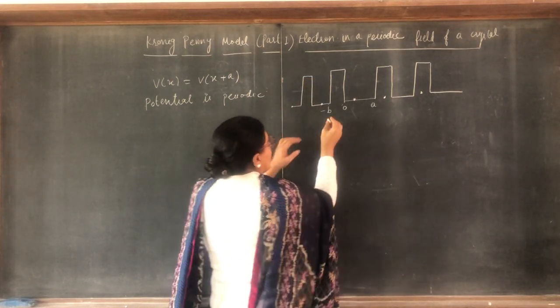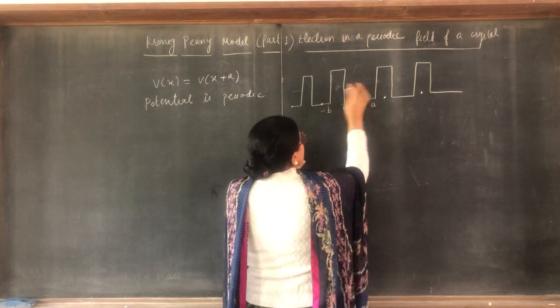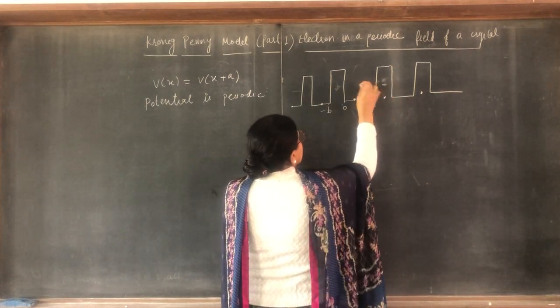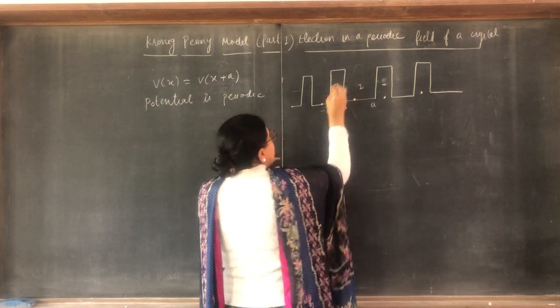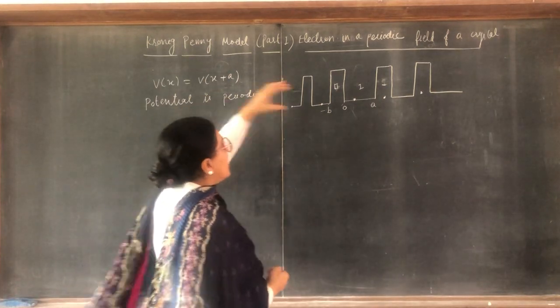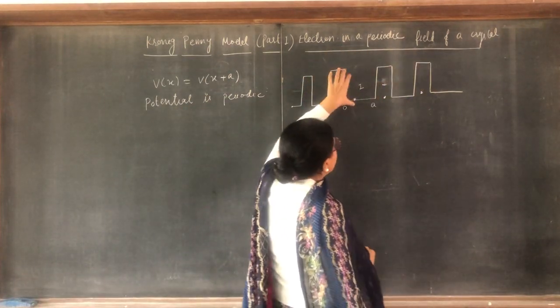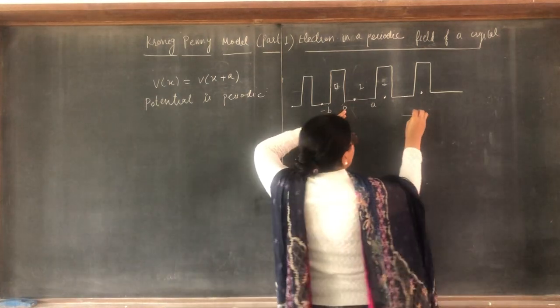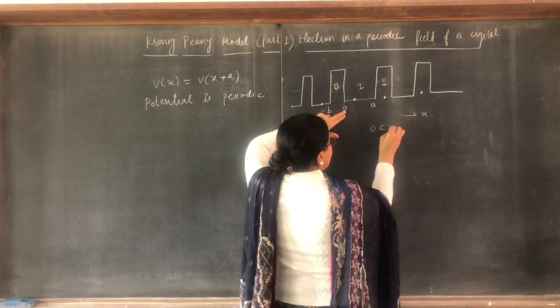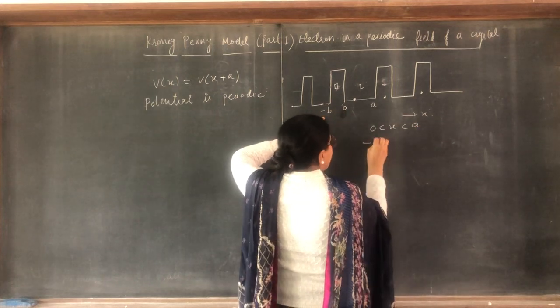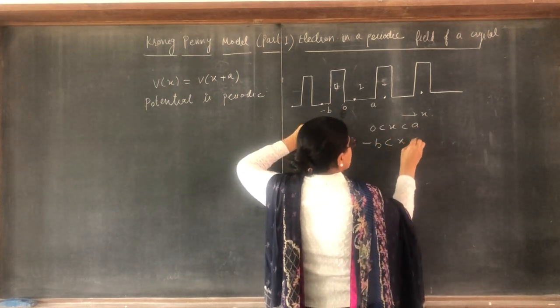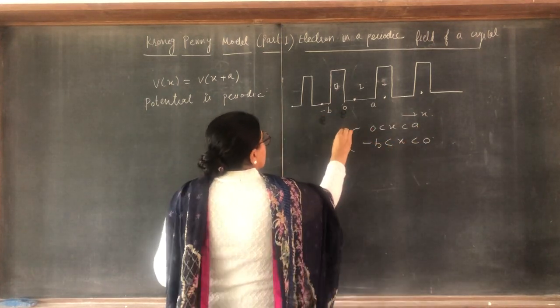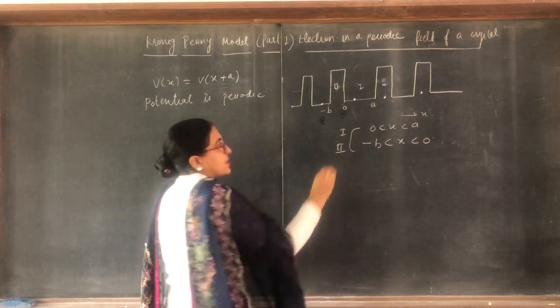This is the first region and this is the second region. One region is between 0 and a, and the second region is between minus b and 0. This is for the first, this is for the second.